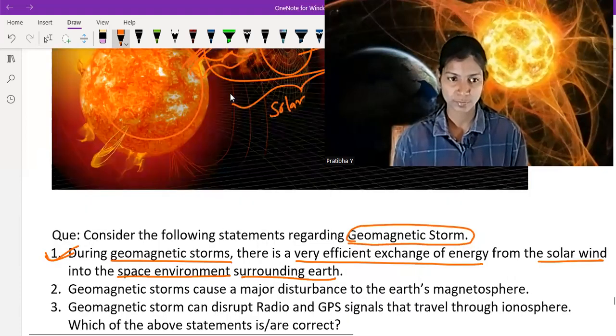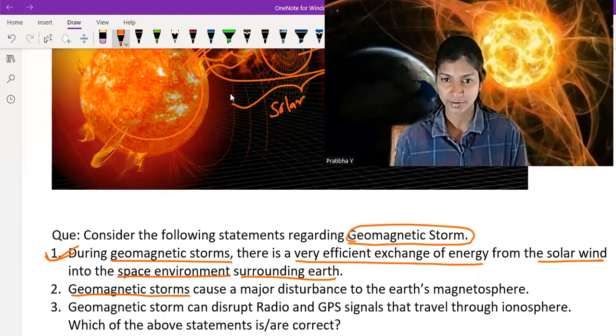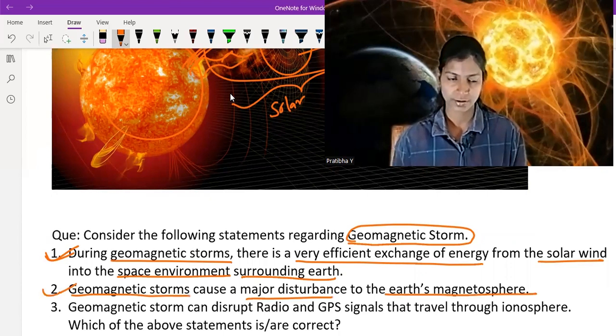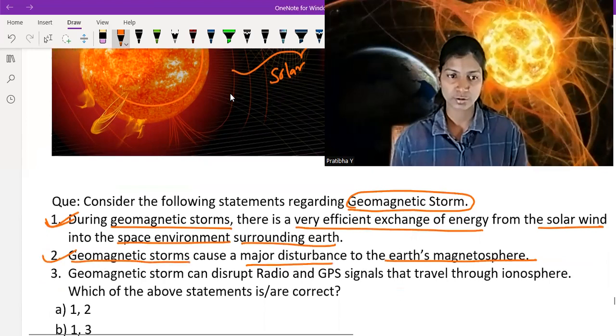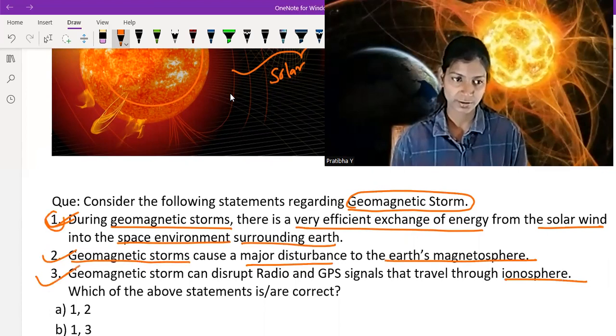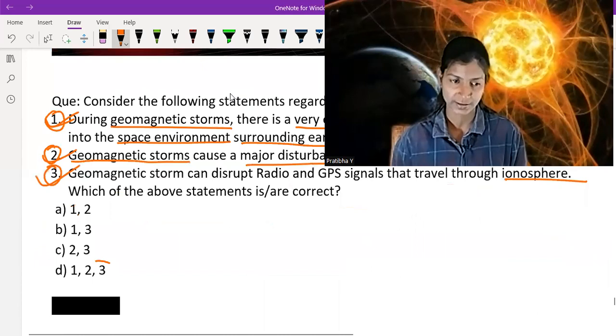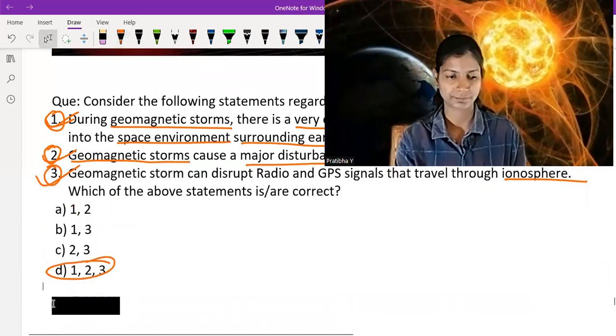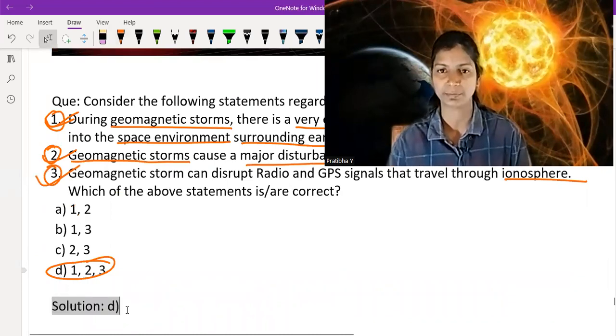Second one is, geomagnetic storm causes a major disturbance to the Earth's magnetosphere. Yes, of course, this is also correct. Third one is, geomagnetic storm can disturb radio and GPS signals that travel through the ionosphere. Yes, this one is also correct. That means statements 1, 2 and 3, all the statements are correct. So option D is correct. Let's check whether we are on the right path. Option D is correct, so we are on the right path.